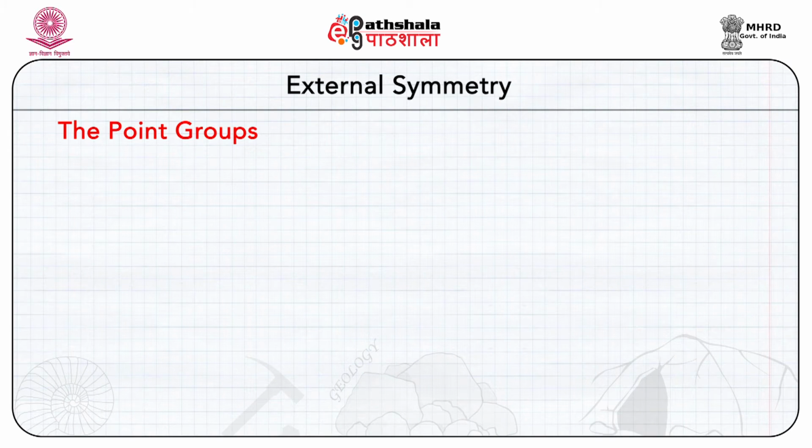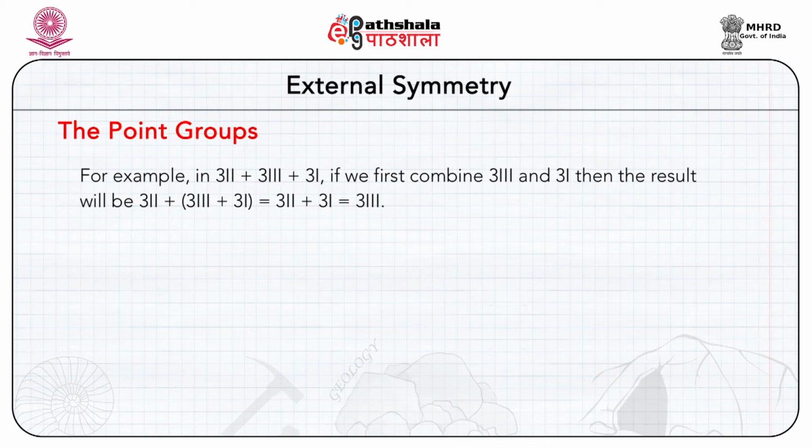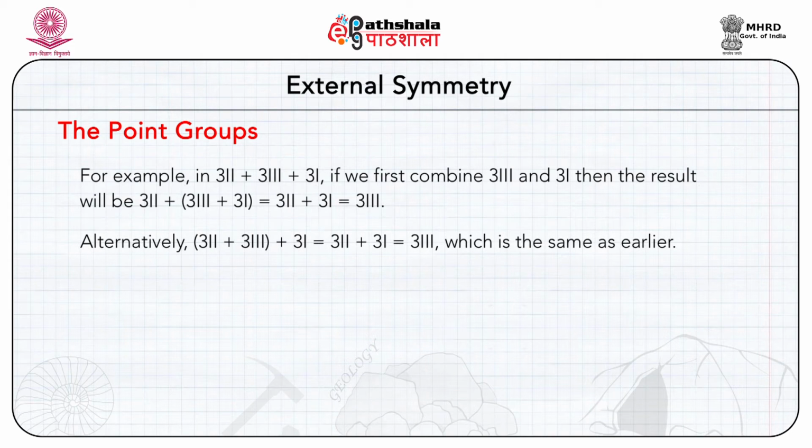Let us consider combining the three members in different orders. For example, in 3_2 plus 3_3 plus 3_1, if we first combine 3_3 and 3_1, then the result will be 3_2 plus (3_3 plus 3_1) equal to 3_2 plus 3_1 equal to 3_3. Alternatively, (3_2 plus 3_3) plus 3_1 is equal to 3_2 plus 3_1 is equal to 3_3, which is the same as earlier.